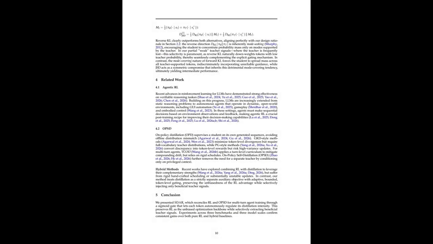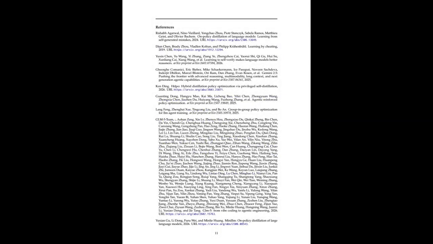At the heart of SDAR lies a key metric called the teacher-student gap. This measures the difference between how confidently the teacher and student predict the same token. Positive gaps indicate valuable teacher guidance. Negative gaps indicate uncertainty or potentially harmful supervision. To control this process, SDAR applies token-level gating. A sigmoid function transforms the teacher-student gap into a smooth confidence score. This creates adaptive supervision. The model learns where to trust the teacher and where to ignore it.